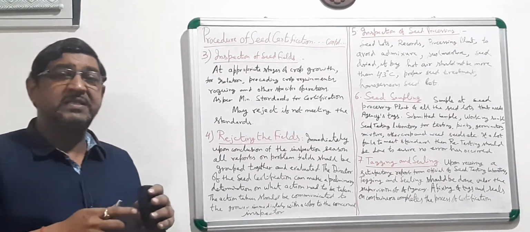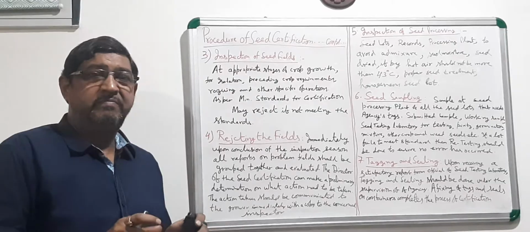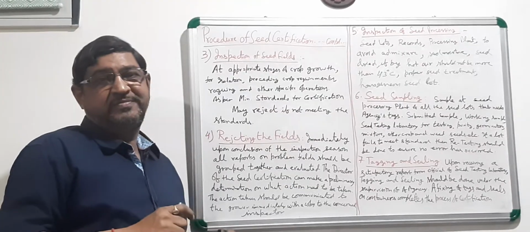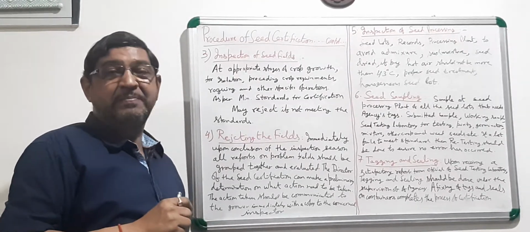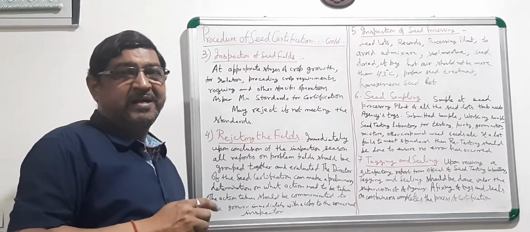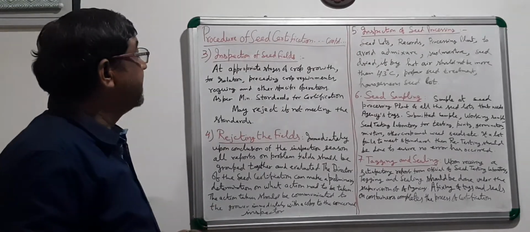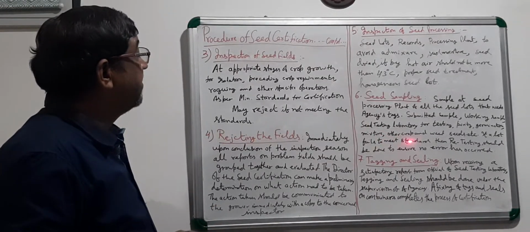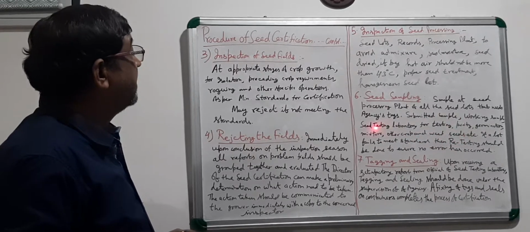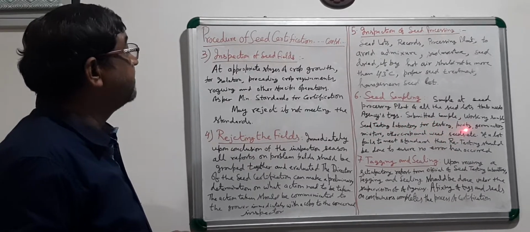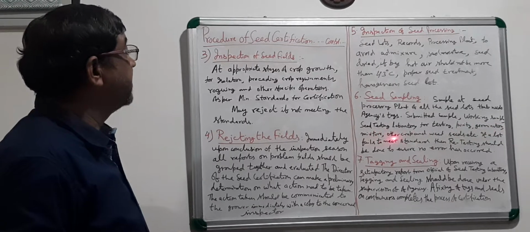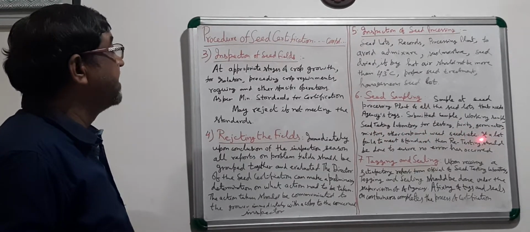On that basis he has to make the report of that seed sample, testing purity, germination, mixture, other crop and weed seeds.